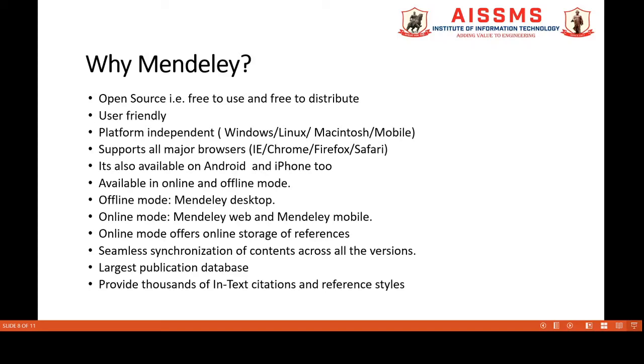Online mode offers online storage of all the references. That means it is the repository of all the references. It provides seamless synchronization of the content across all the versions, that is Mendeley desktop, Mendeley web, and Mendeley mobile.